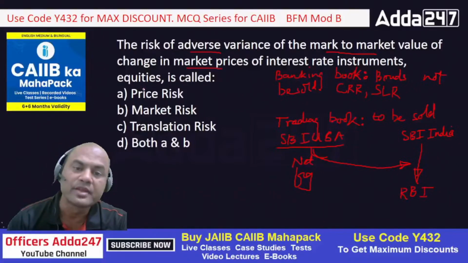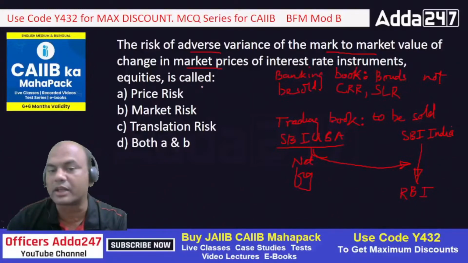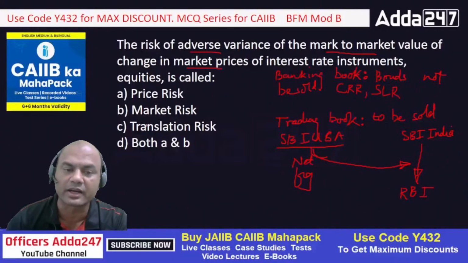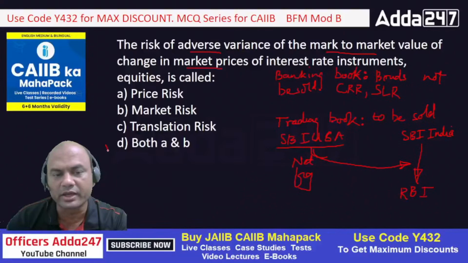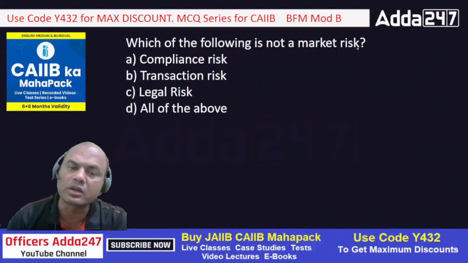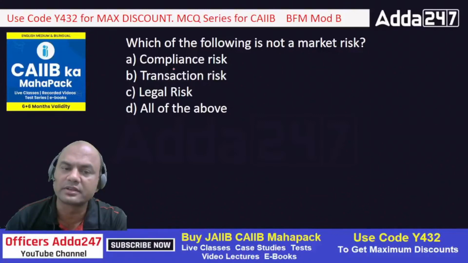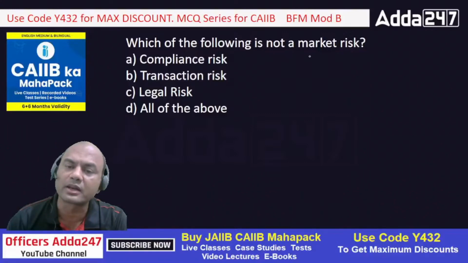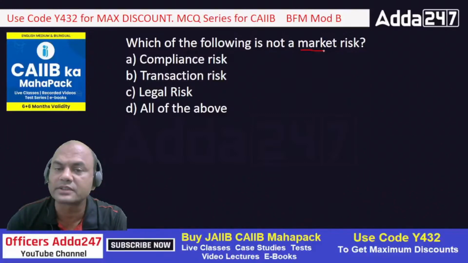Price risk means the price of my bond goes down, so I'll actually face the losses. Market risk also, same logic, I'll face the losses. So the correct answer is both A and B. Got it? Which of the following is not a market risk? Compliance, transaction, legal, and all of the above. So which of them is not the market risk?